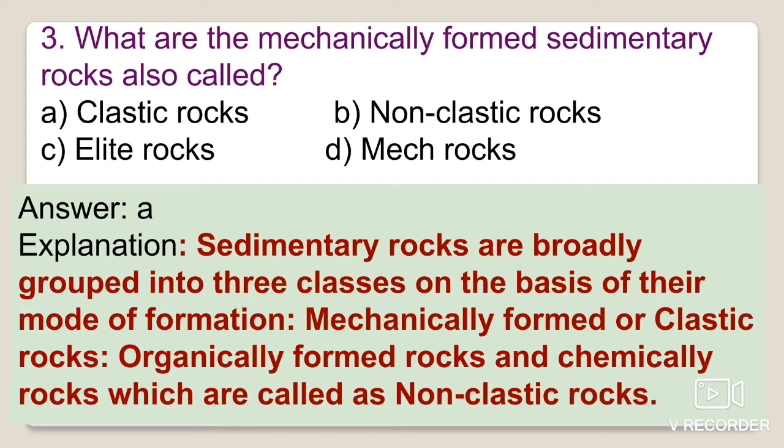Sedimentary rocks are generally classified or divided into two groups, the clastic and the non-clastic rocks. We can classify them on the basis of their mode of formation: mechanically formed, the clastic rocks, and organically formed and chemically precipitated rocks, which are called non-clastic.